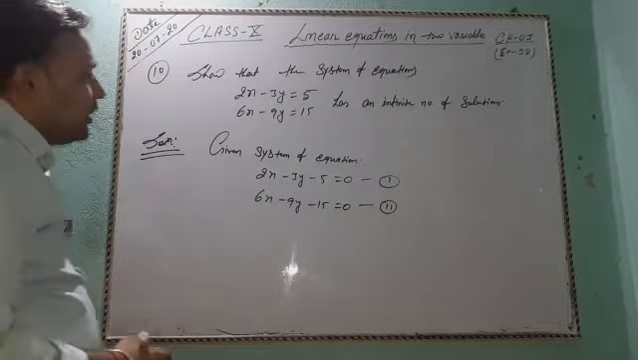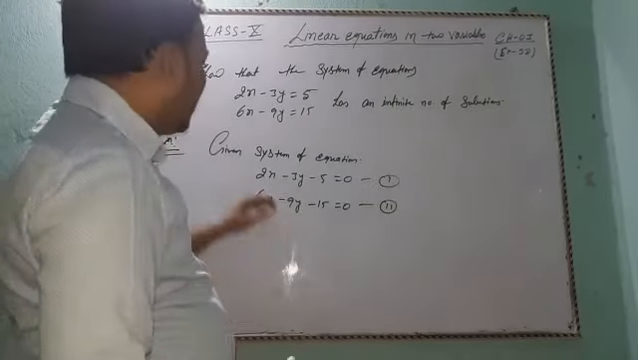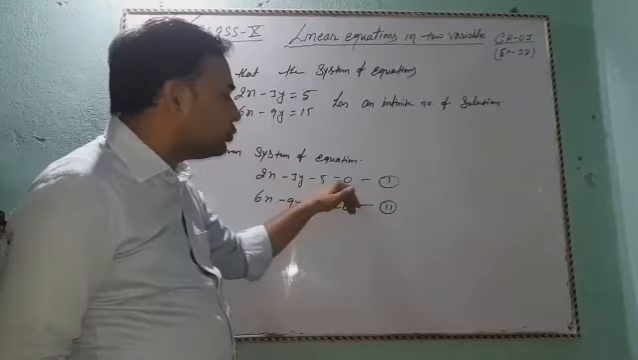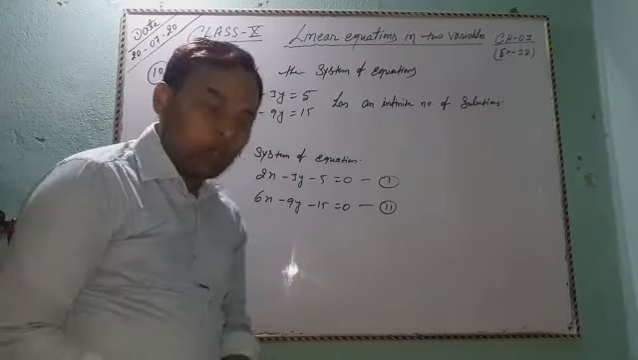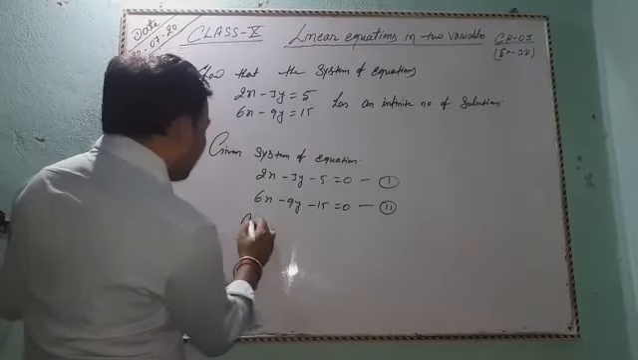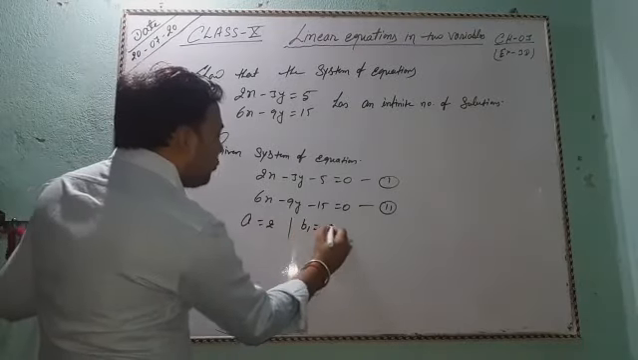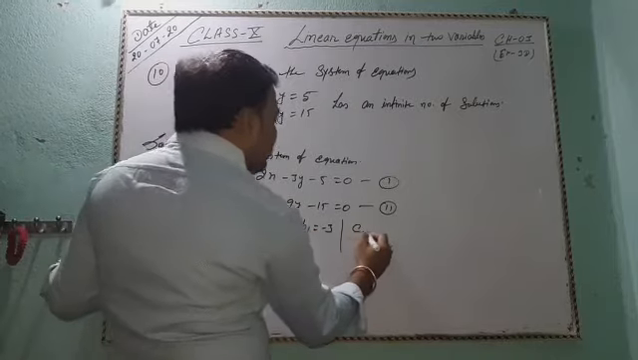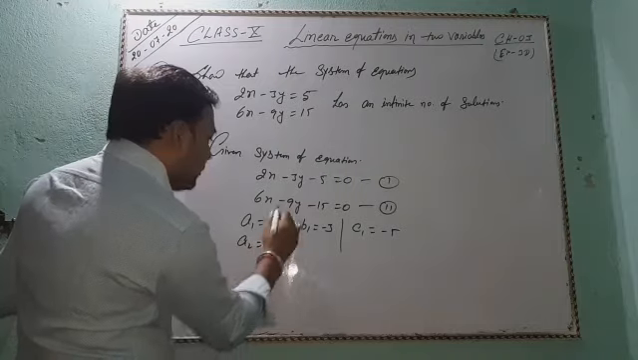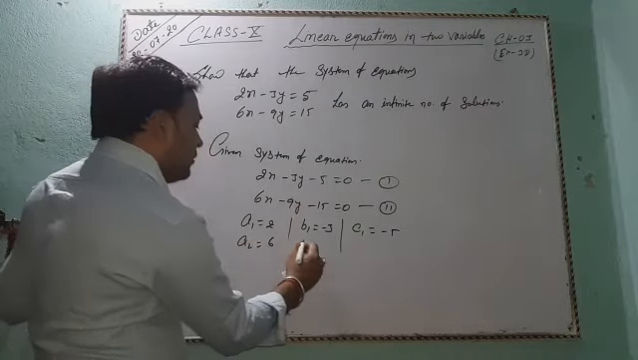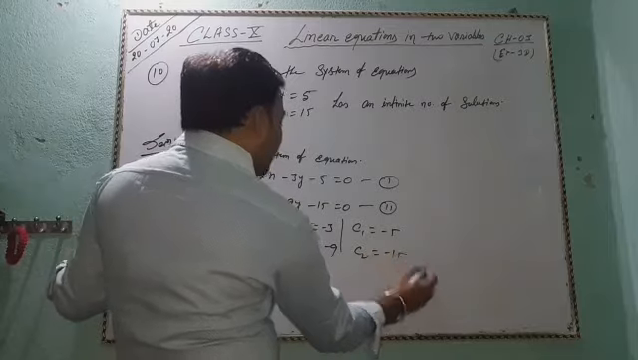So students, this given system of equations is in the form of a1x plus b1y plus c1 equal to 0 and a2x plus b2y plus c2 equal to 0, where a1 equals 2, b1 equals minus 3 and c1 equals minus 5, and a2 equals 6, b2 equals minus 9 and c2 equals minus 15.